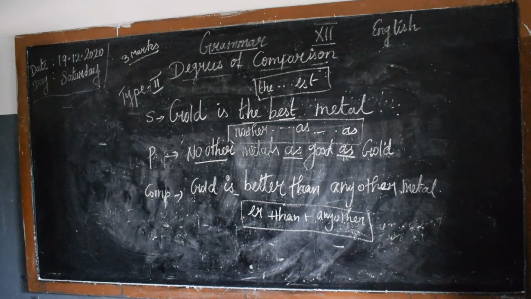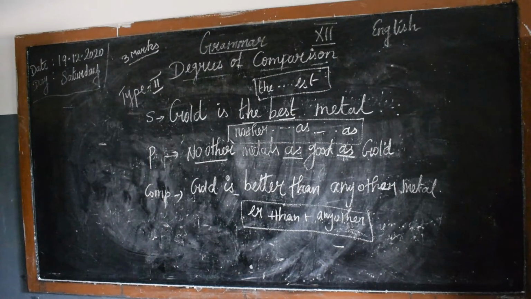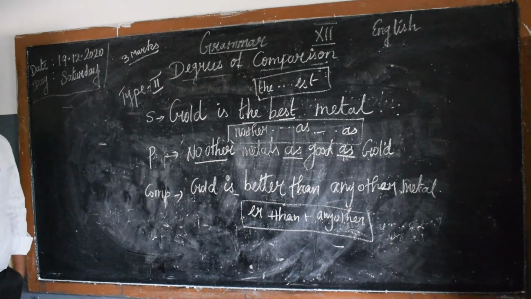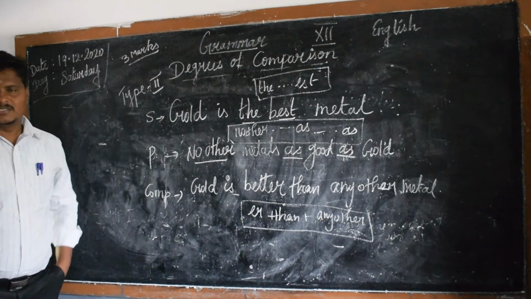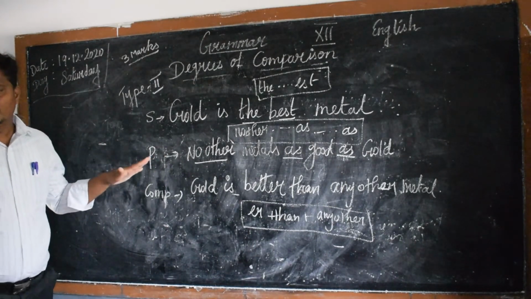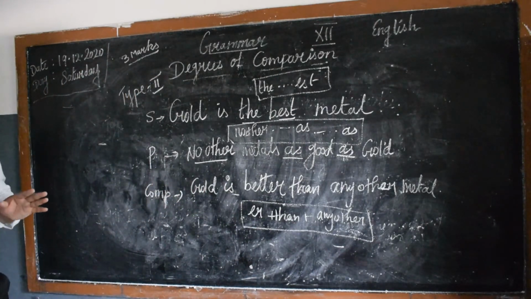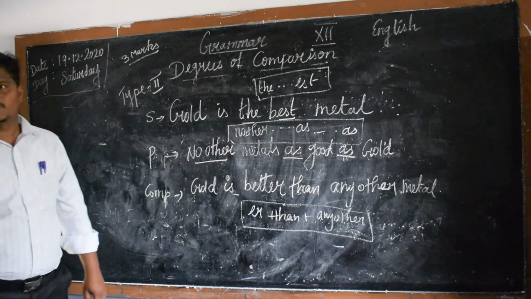See, next we are going to change this positive degree here. No other metals as good as gold. Then we will see the comparative degree here: gold is better than any other metal. Fine. Look at the rules also here: no other as, er plus than plus any other. See, we are just applying our rule only. Understand? Take a note, fast. Kindly copy down soon. We need to see as many examples as possible here.